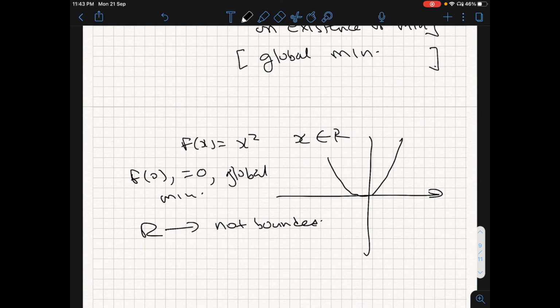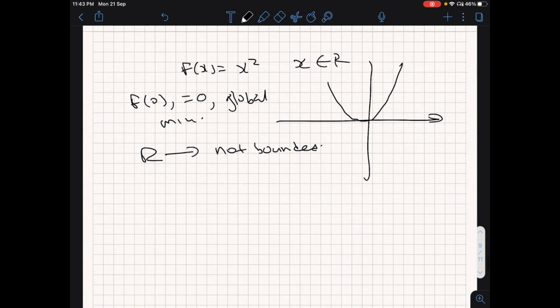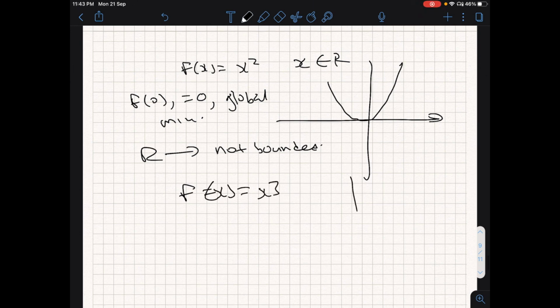All I mean to say is that if the conditions of the Weierstrass theorem are satisfied, then with confidence you can say that there exists a minimum. If it is not applicable, you have to evaluate that specific problem yourself. For example, while f of x equal to x square has a minimum, f of x equal to x cube does not have a minimum.